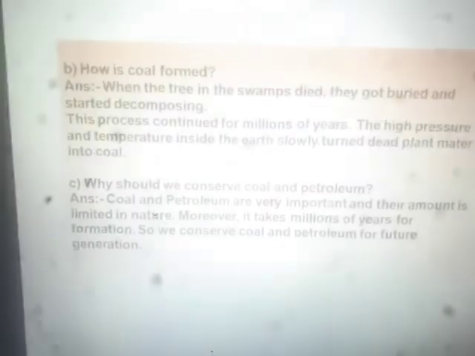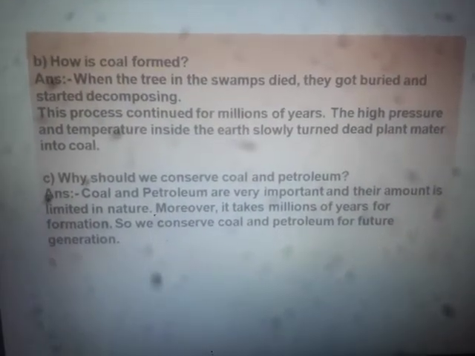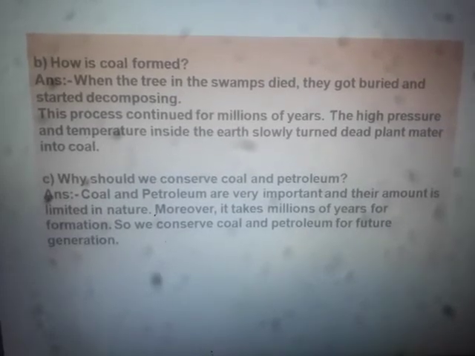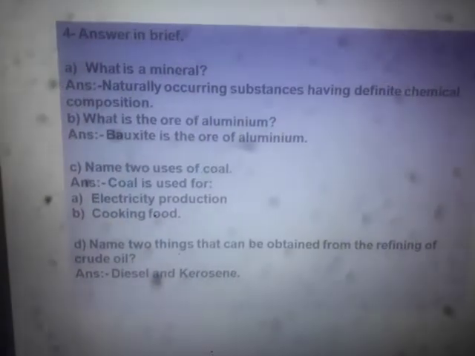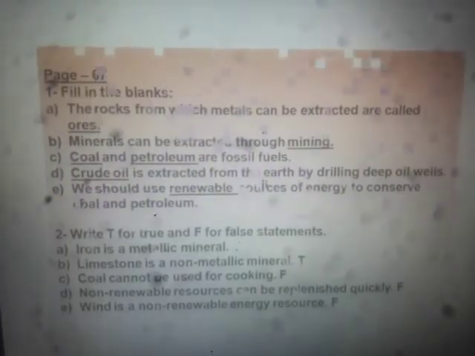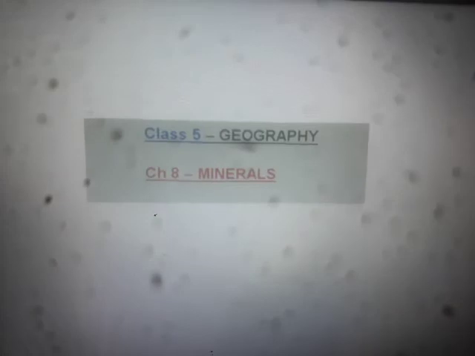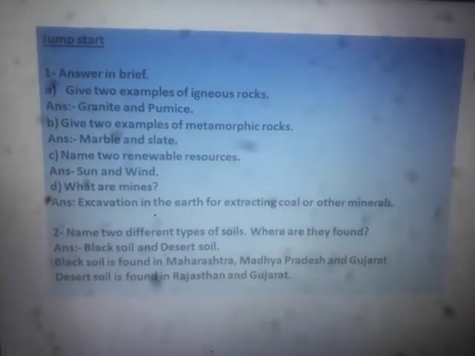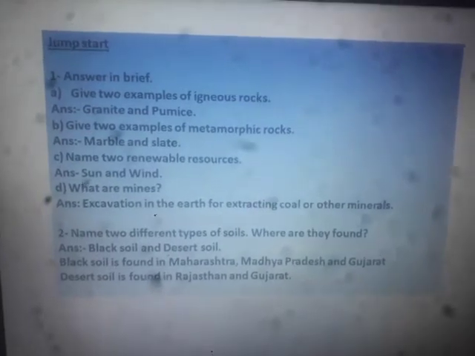So this is all about the chapter. Because we have completed the chapter, and moreover too much time is left, let's have a quick recapitulation of the session. Question answers we have discussed right now. For those who have missed the earlier video, I am recapitulating the things so that they will have a better concept of this chapter.